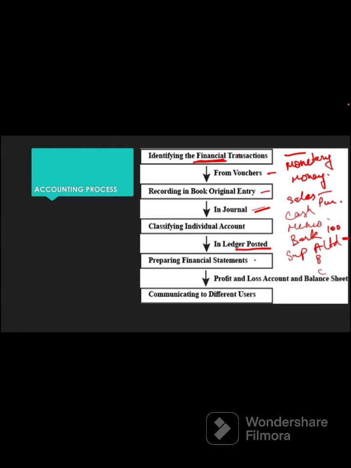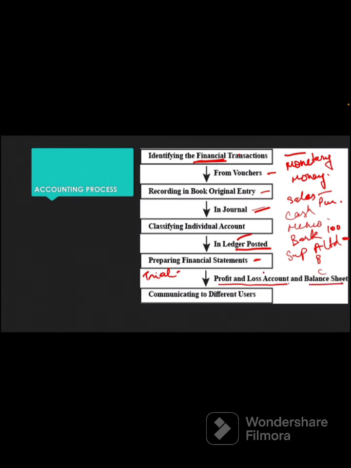After that we prepare the financial statements. First we prepare the trial balance. The trial balance is prepared with the closing balances of the ledgers. You will have a long list of ledgers with closing balances, and we prepare a trial balance. Once we prepare the trial balance, we prepare the profit and loss account, or trading and profit and loss account, and the balance sheet.